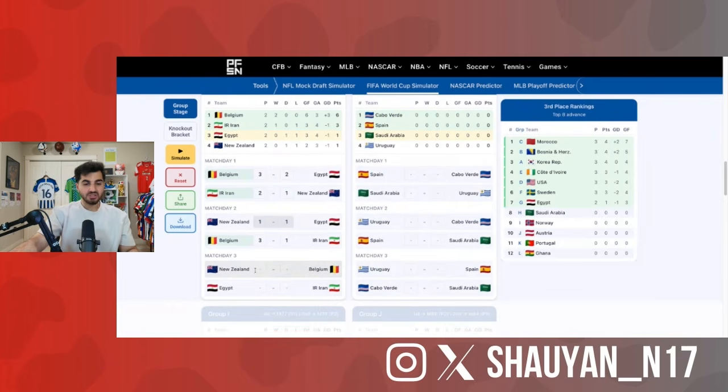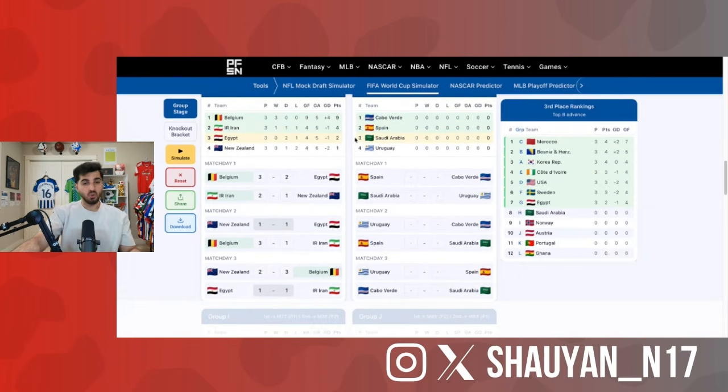New Zealand, Belgium. You know what? I think this will be another fun game. I think because Belgium know they've topped the group, essentially, they will leak some goals against New Zealand. As for the match between Iran and Egypt, I'm really hoping that Iran win, but I'm going to go with a draw. They just squeak it out. So Iran would finish in second with 4 points, Belgium with 9, Egypt with 2. I don't think that would be enough. And I think New Zealand fans would be so chuffed over 1 point from this group.